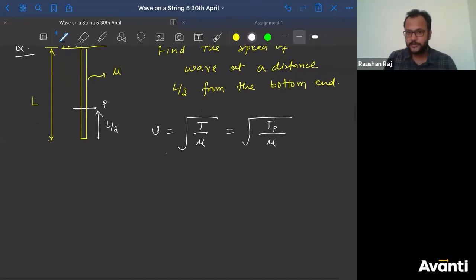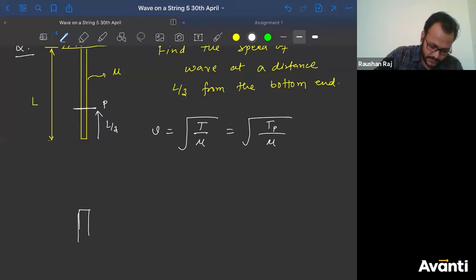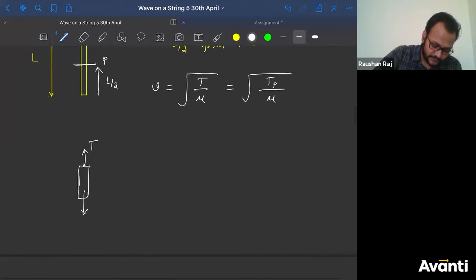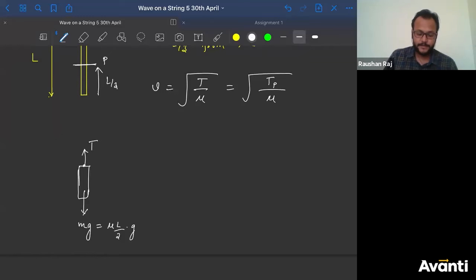So how we are going to find the tension at point P? क्या करेंगे? Free body diagram बना लेते हैं, right? So let me draw that free body diagram of L by 3 length. ठीक है? So this is, let's say, tension T, and then there'll be the force of gravity that will act in the downward direction, from the mass of this part. What will be the force of gravity? Let's say the mass is m, so m into g. But what will be the mass of this? So I'll say mass is nothing but mu into length. What is the length of this? So L by 3. So mu into L by 3 into g. So this is the weight.